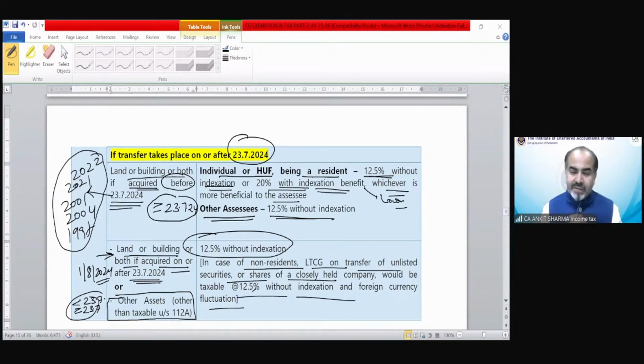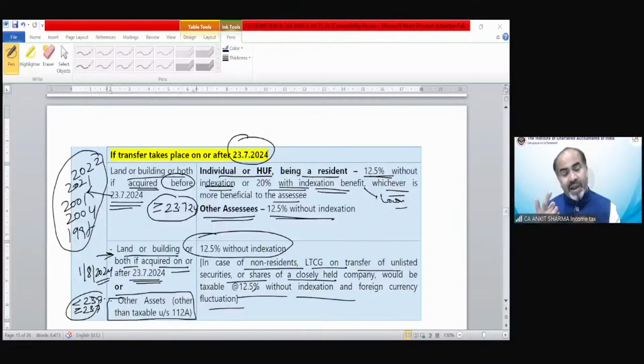Kasak is saying correct, of course. Sir, if land and building after 23rd July for taxation, will it not be a short-term capital asset? Absolutely correct, Kasak. But this provision has been made for future years. Of course, if you have purchased a land and building on or after 23rd of July 24, and if you transferred before the end of this financial year, before 31st March 25 for the purpose of your examination, it would be a short-term capital asset. This provision would not be applicable.